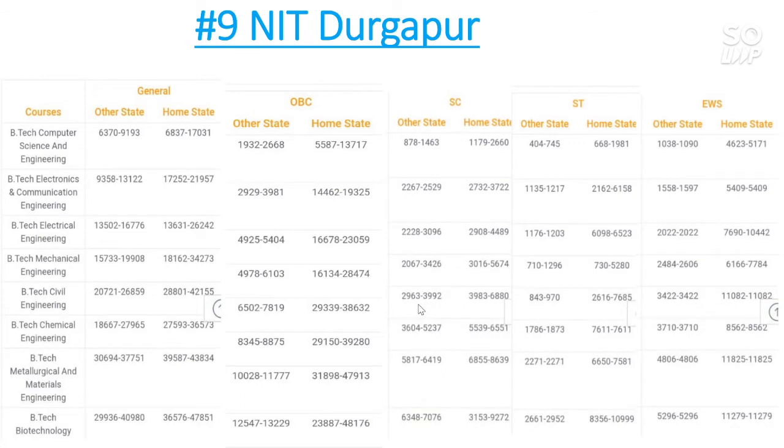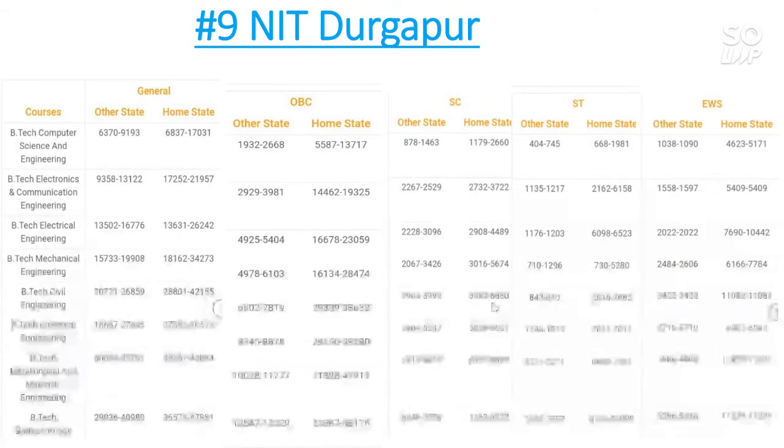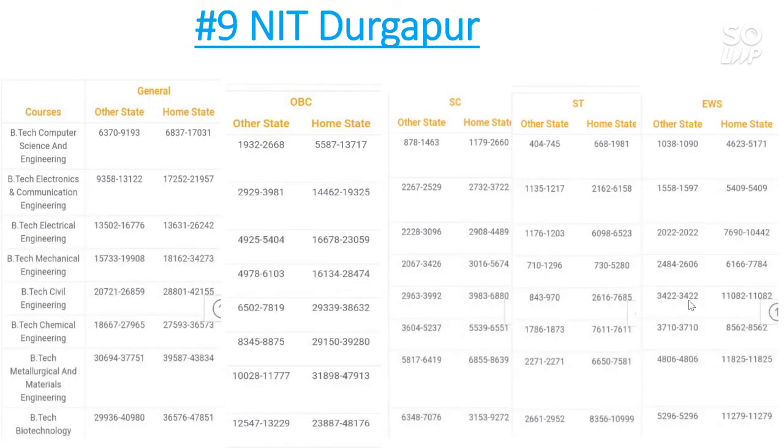Now SC category, for other state the cutoff is almost 4,000, and home state cutoff goes to 6,800. And ST category, the other state cutoff goes to 1,000, and the home state cutoff goes to 7,600. For EWS category, the cutoff goes to 3,400 for other state, and home state cutoff goes to 11,000.